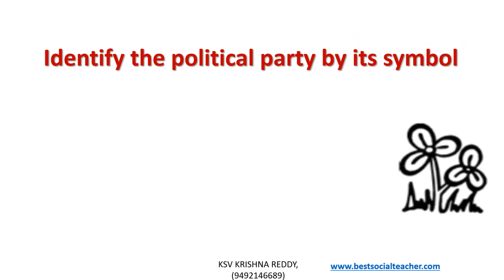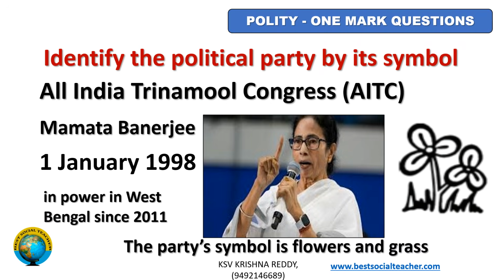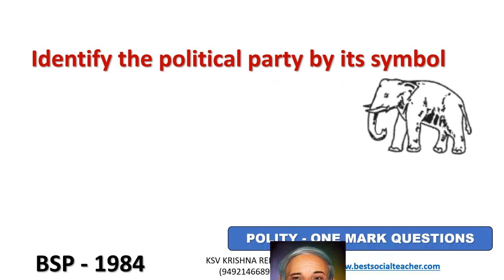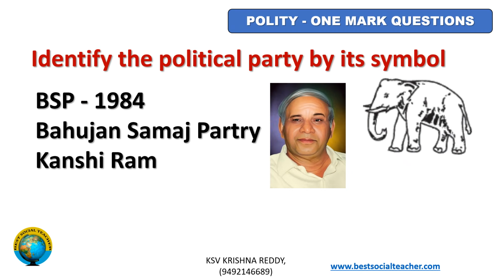Identify the political party by its symbol. It is All India Trinamool Congress. It was founded by Mamata Banerjee on January 1st, 1998. It has been in power in West Bengal since 2011. The party symbol is flowers and grass. Identify the political party by its symbol. It is elephant. It is Bahujan Samaj Party. It was founded in 1984 by Kanshiram.